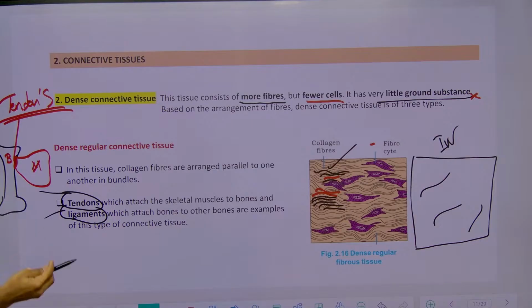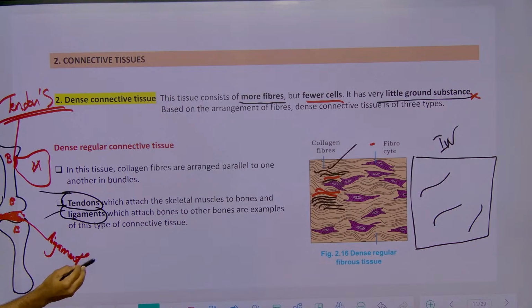And what are ligaments? I will draw another bone here. There are some tissues present here which connect from bone to another bone. So these are called what? Ligaments. So we have this connection also.